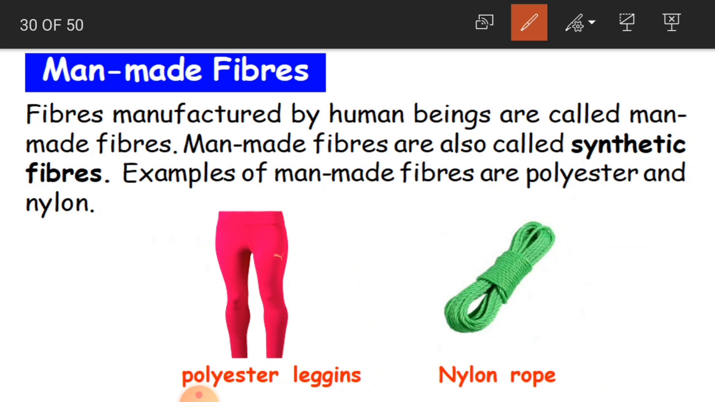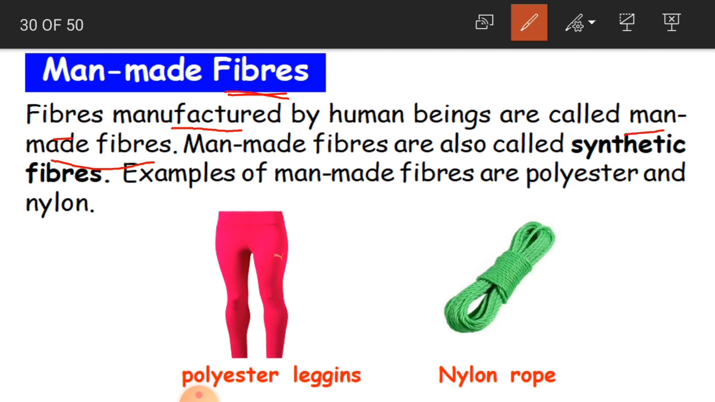Man-made fibers. Okay, what are fibers, children? They are the threads by which the cloth is made. And fibers manufactured by human beings are called man-made fibers. So how are these fibers manufactured? By human beings, by man. So we are making the fibers. They have not come from nature. They are not from a plant, they are not from an animal. We are manufacturing them, we are making them. So that is why we call these fibers man-made fibers.